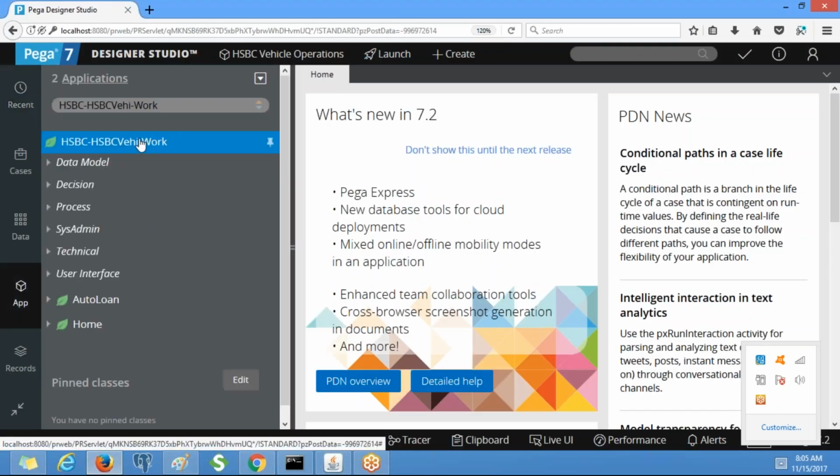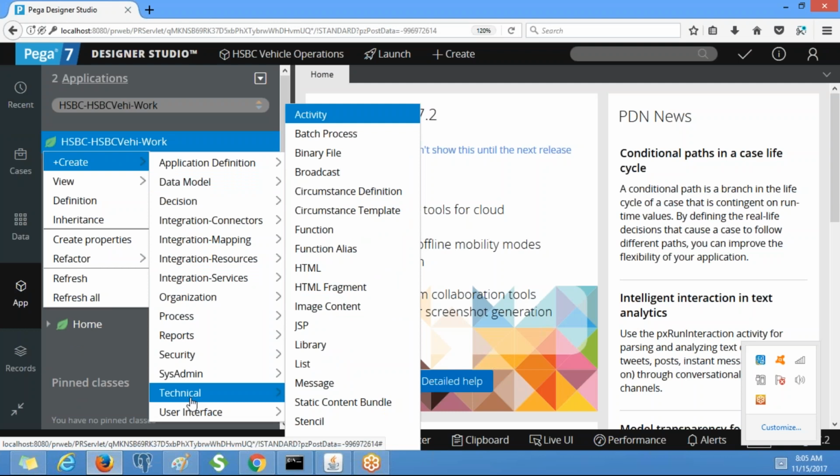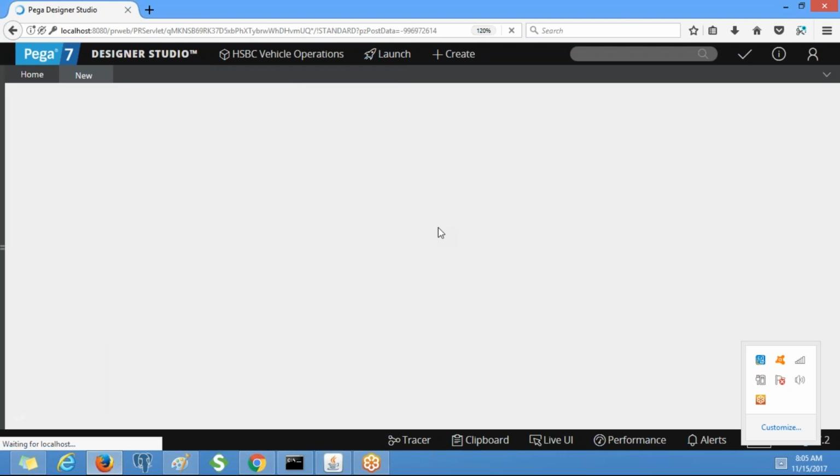The activity is available under the technical category, right? We should not give spaces for the page name.